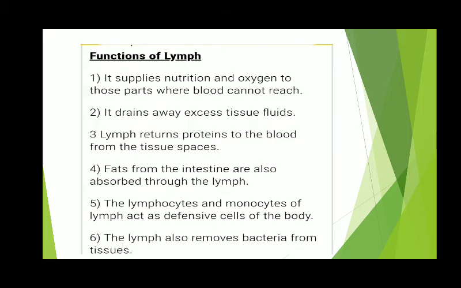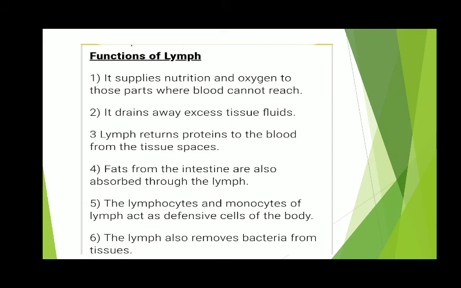And what we will see now is the functions of this lymph. This lymph, or we can say the lymphatic system, supplies nutrition and oxygen to the parts where blood cannot reach. Second, its function is to drain away excessive fluids that are present in extracellular space.